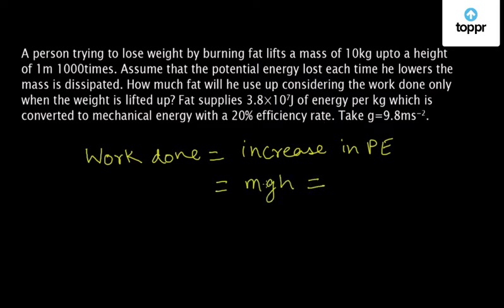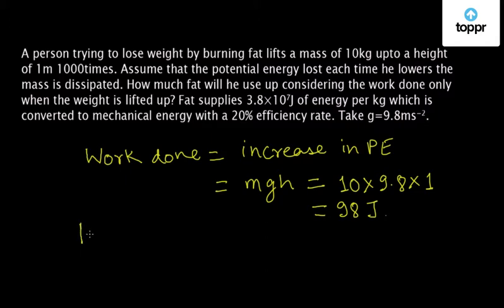And now let us calculate the work done. So m is 10 kg and g is 9.8 and h is 1 meter. So 98 joules.